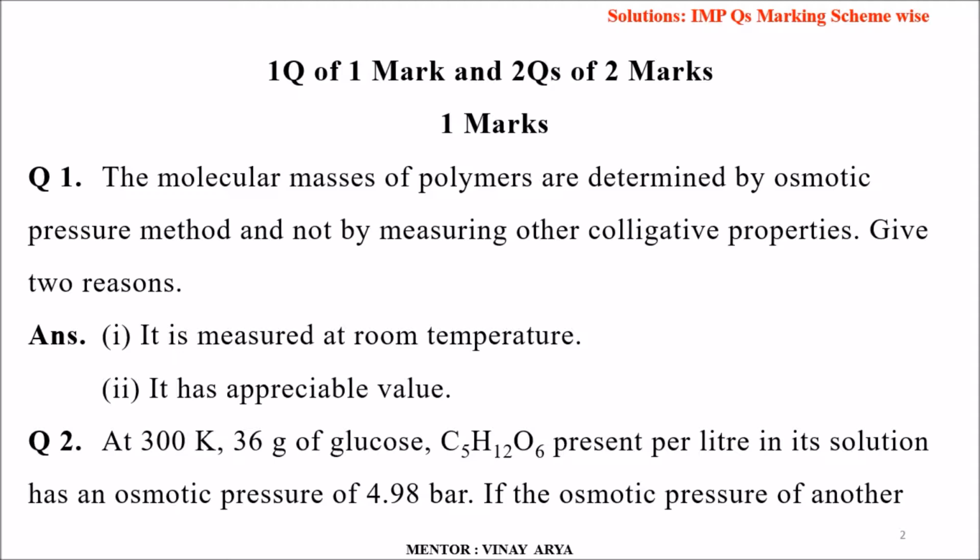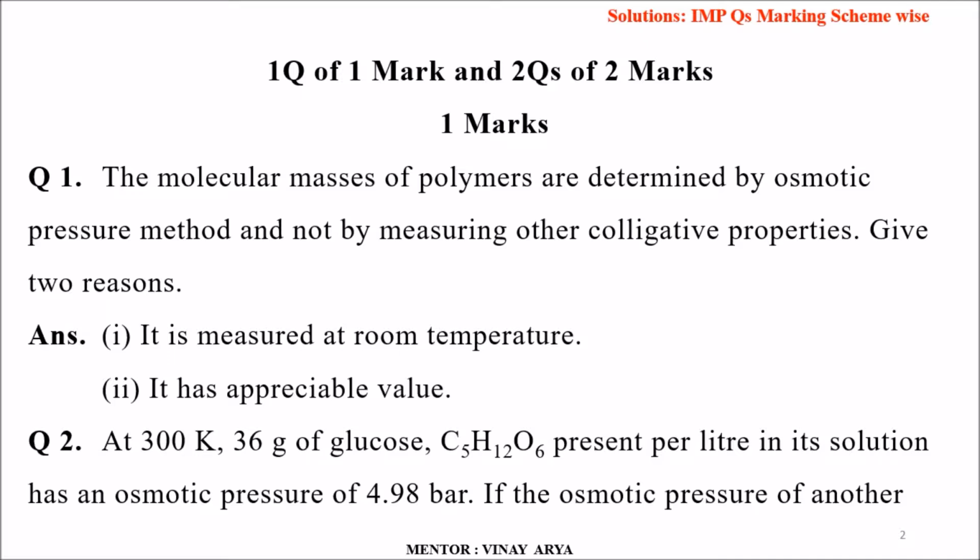Now you are aware that the rest of the colligative properties, that is the elevation in boiling point, the depression in freezing point and the relative lowering of vapor pressure, these 3 concepts cannot be applied because the value variation is very small, and hence it is difficult for us to calculate the colligative property. So we are using osmotic pressure, as polymers are large molecules.